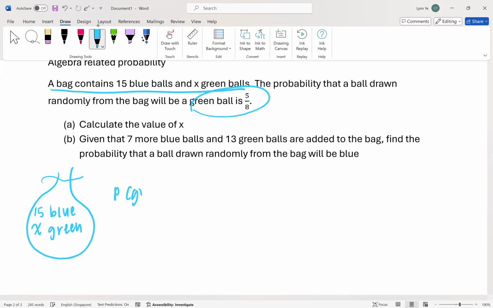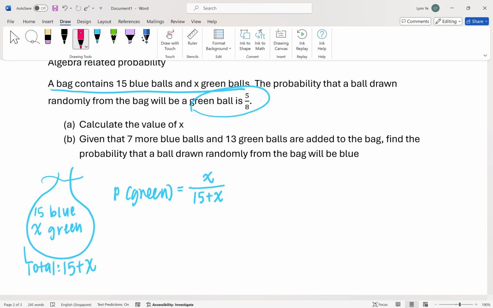So the probability of getting a green is, now before I do 5/8, hold up first. How to get green? What is the total? The total is X plus 15, yes, 15 plus X. Then now, what's the probability of getting a green? X over 15 plus X. That's it, right?